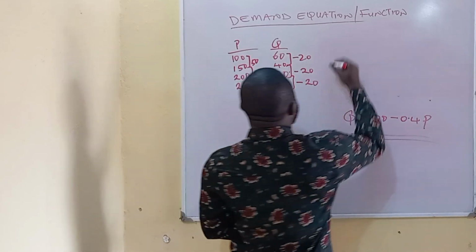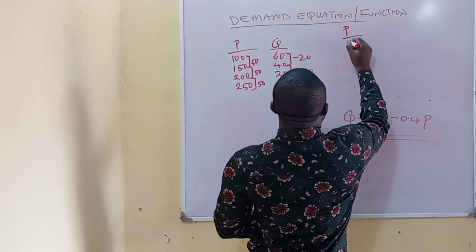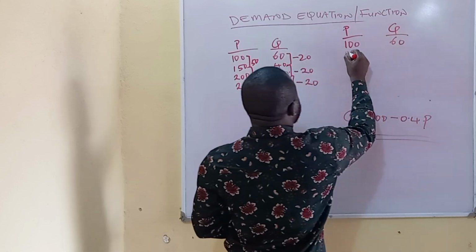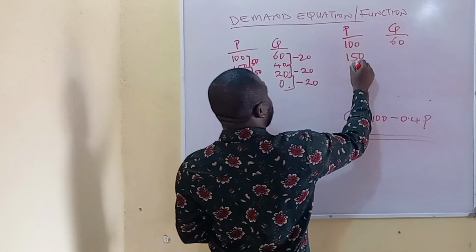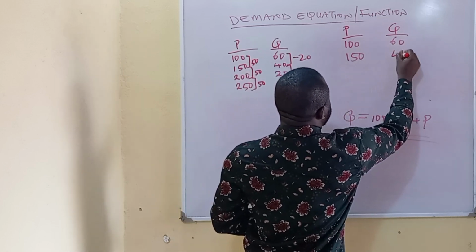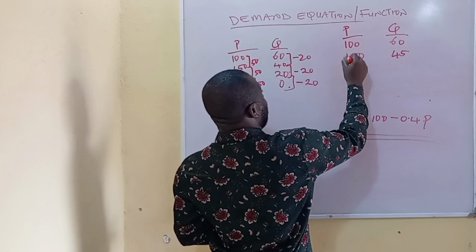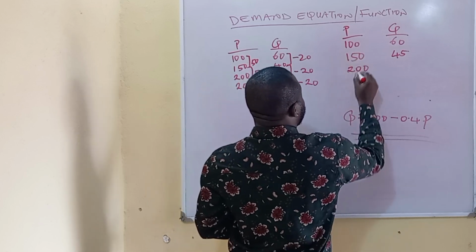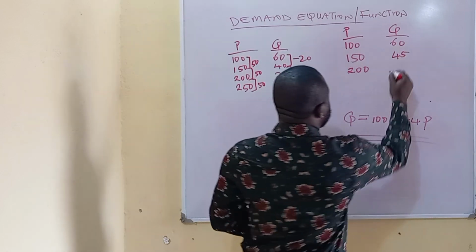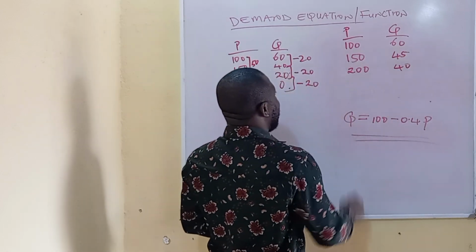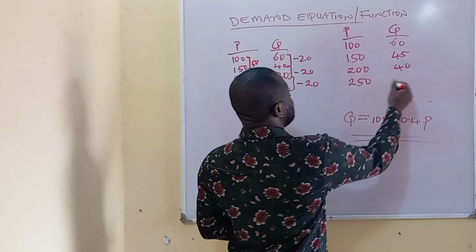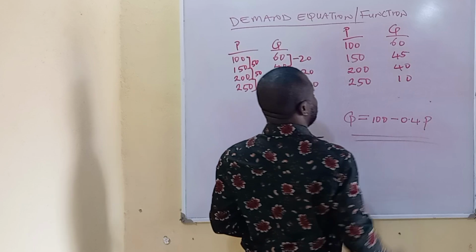For instance, assuming we had a scenario whereby when the price of apple was 100, quantity demand of apple was 60. But when the price of apple increased from 100 naira per apple to 150 naira per apple, quantity demanded was 45. And when the price of apple increased from 150 to 200 naira per apple, which is equally a 50 naira increase, quantity demanded decreased to 40 units of apple. And when the price of apple increased from 200 naira per apple to 250 naira per apple, quantity demanded decreased to 10 units of apple.